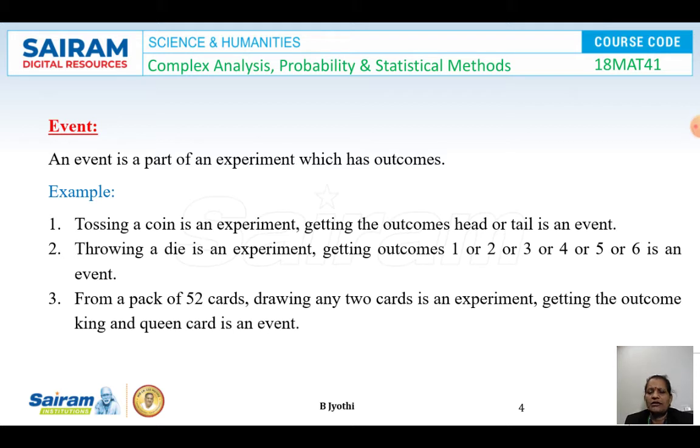What are the examples we can see in daily life? Some people will be playing, that is, tossing of a coin is an experiment. Getting the outcomes as head or tail is an event. Next is throwing a die. It is an experiment. Getting outcomes 1 or 2 or 3 or 4 or 5 or 6 is an event. Next, from a pack of 52 cards, drawing any 2 cards is an experiment. Getting the outcome king and queen card is an event. So these are all the examples.